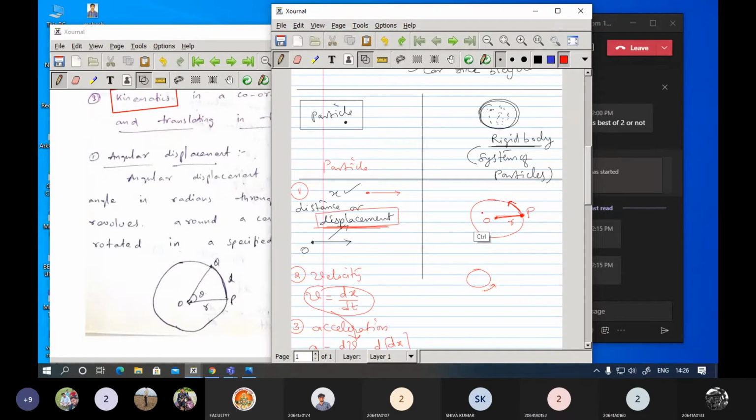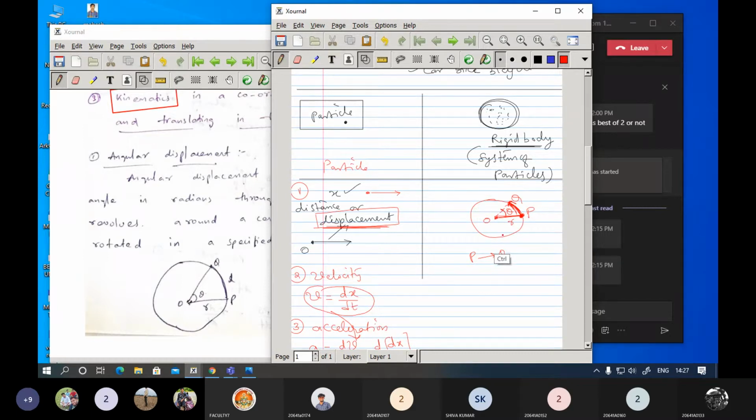Now I will erase this. There is a particular point P, and due to the rotation of the rigid body through a certain small angle, this point has reached somewhere here. It has undergone a certain displacement. Now how can you find the displacement? You draw a line like this. Now this is the angle theta. So point P has reached point Q through a small angular rotation theta.